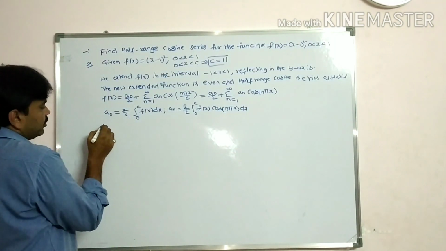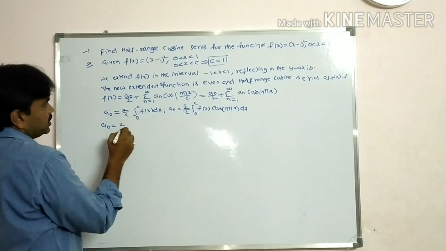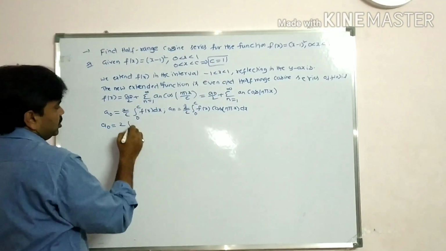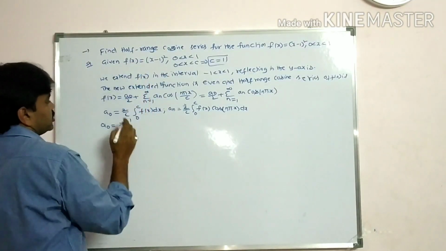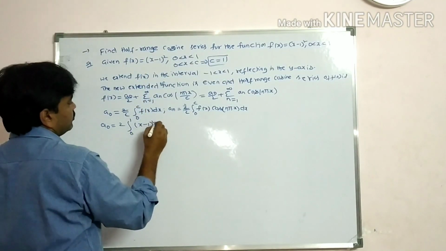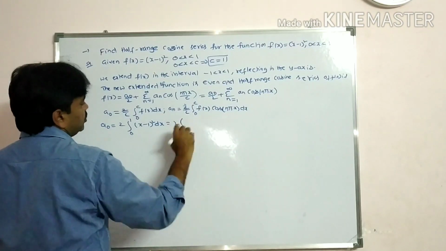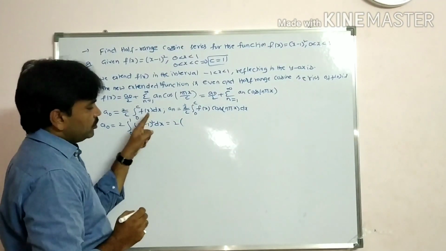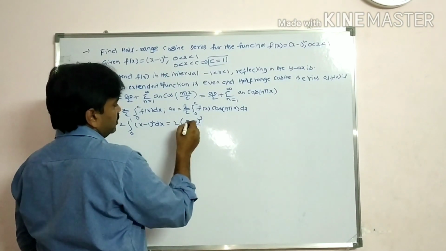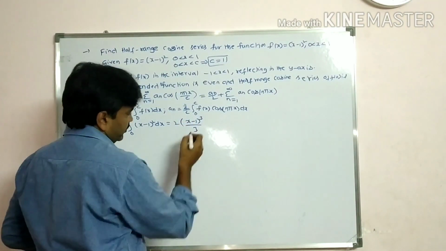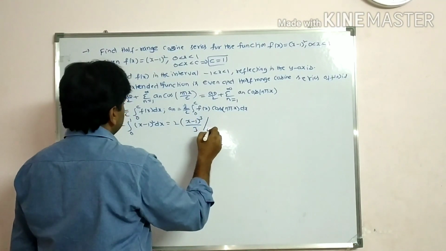Now I want to find a0 value, students. a0 is equal to 2 by c, c value is 1, so 2 into integral 0 to 1. What is f of x, students? F of x, x minus 1 whole square dx. That is equal to 2 into integral of x minus 1 whole square, so x minus 1 whole cube by 3. The x coefficient is 1, students, so we get 3, between the limits 0 to 1.